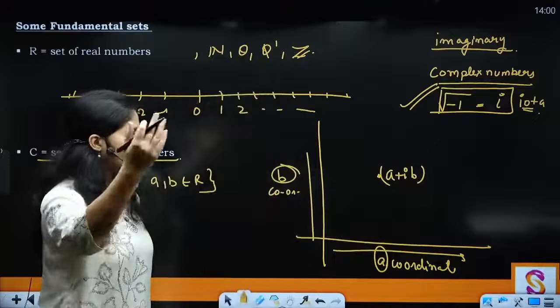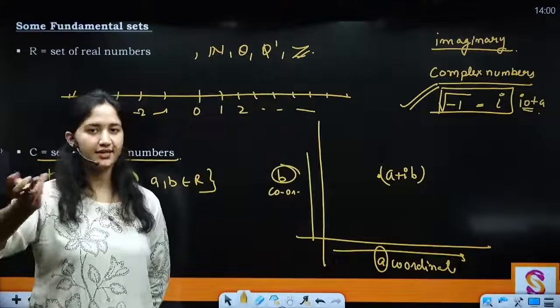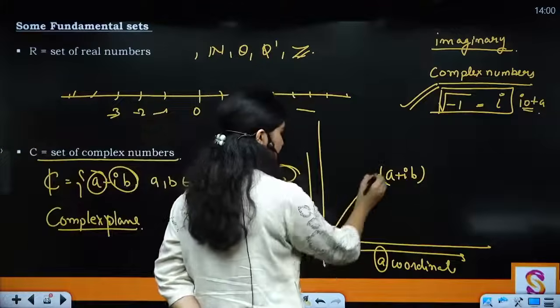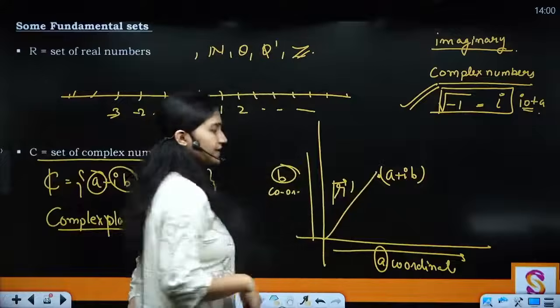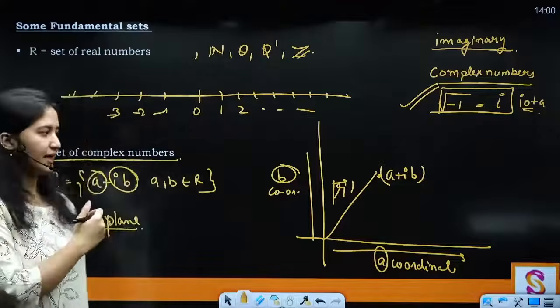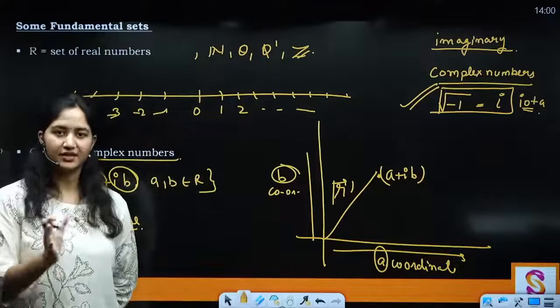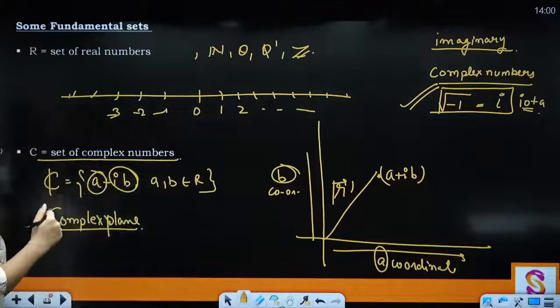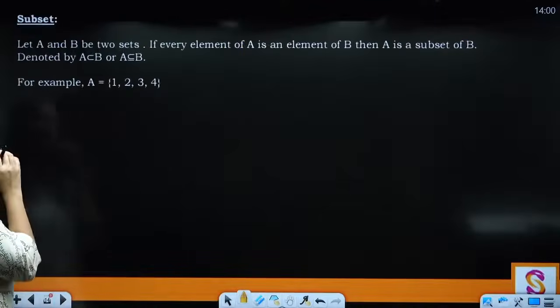And then there is a whole lot of those things, moduli and all that. We will not study that here right now. Clear? We will not study that here right now, but you know what the idea behind it is. You have studied complex numbers, right? Now moving on, you have subsets.